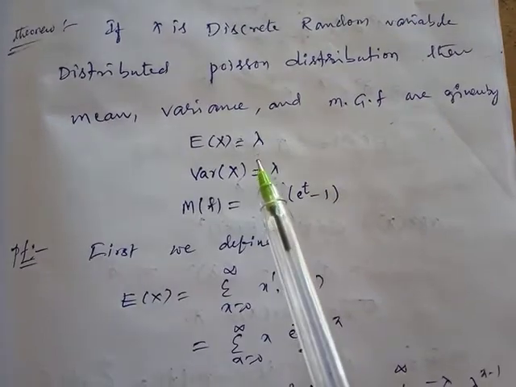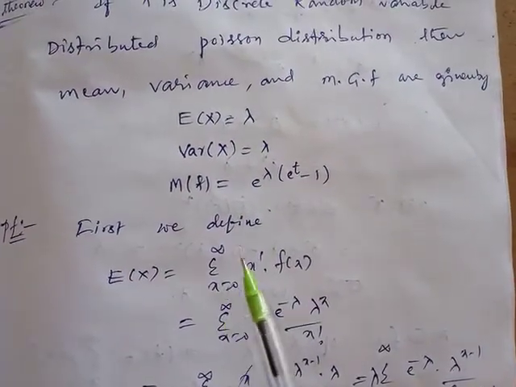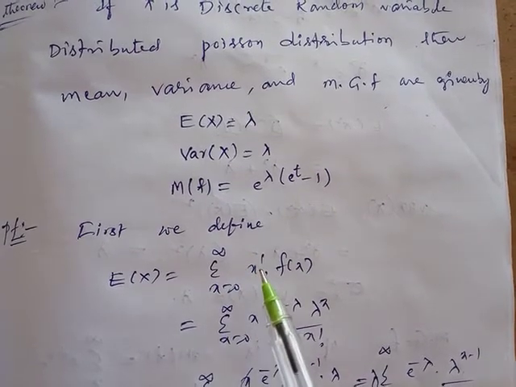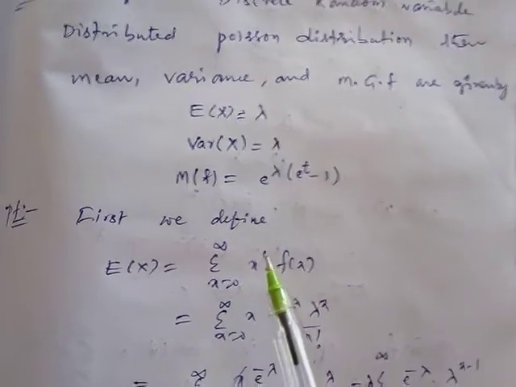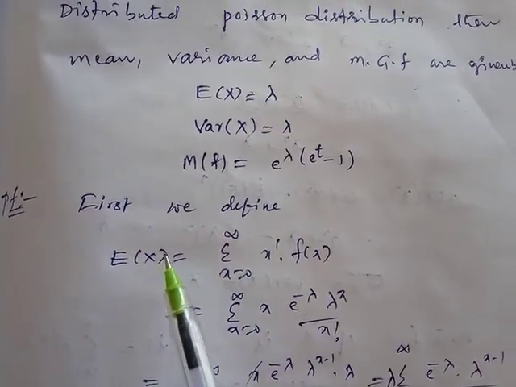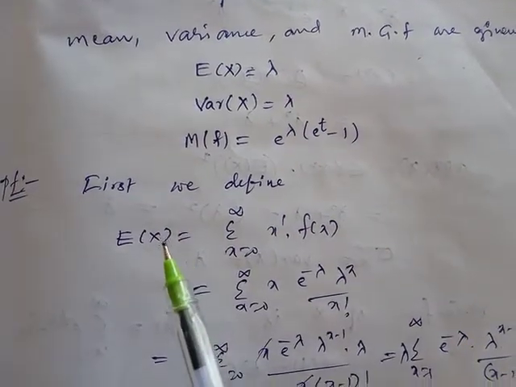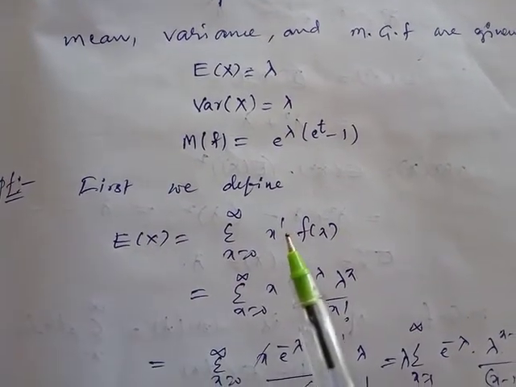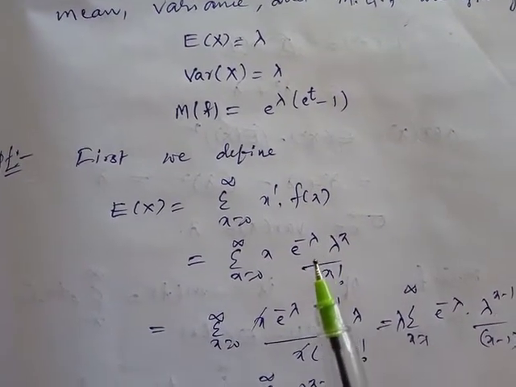So E of x is the mean, which in the discrete case is the summation from x equals 0 to infinity of x into f of x. So x power 1 into f of x. If I put x power 2, that is E of x square, the second moment. x cube means the third moment, x power 4 means the fourth moment. I need only the first moment, E of x equal to the summation of x into f of x. So we are just replacing f of x.